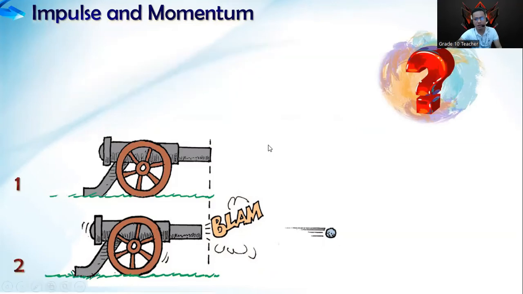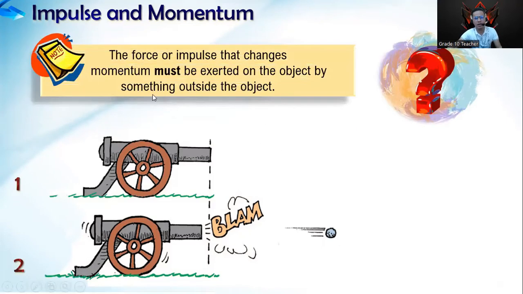In this scenario, the force or impulse that changes momentum must be exerted on the object by something outside of the object or outside of the system. In this case, there's no external force. Why? Because the forces included here are the forces within the cannon and the cannonball system alone. It was not pushed and not pulled. There's no additional forces outside of the system.